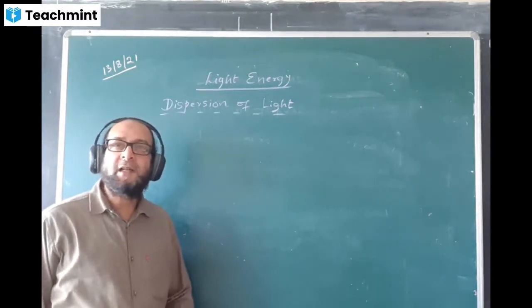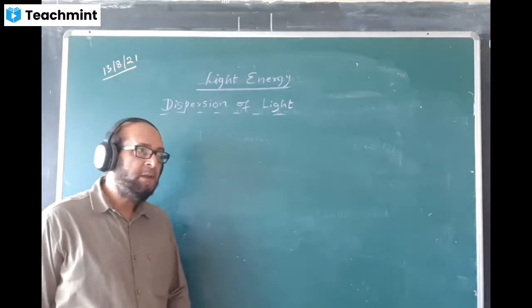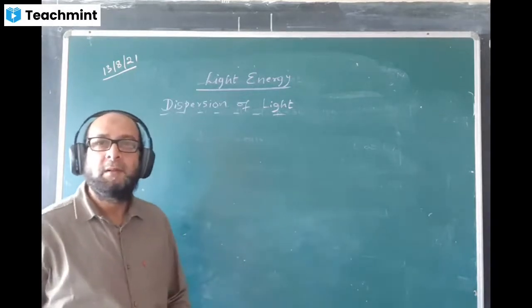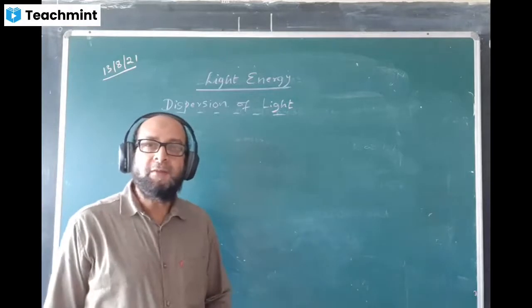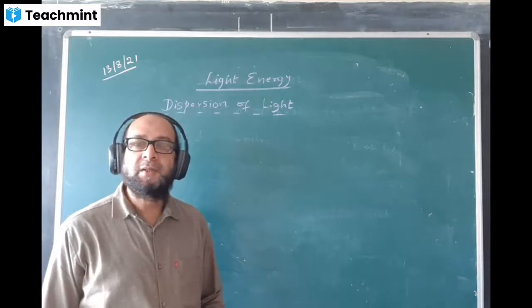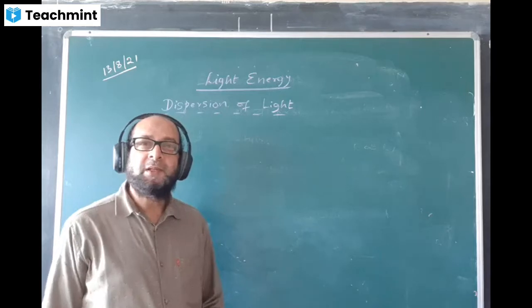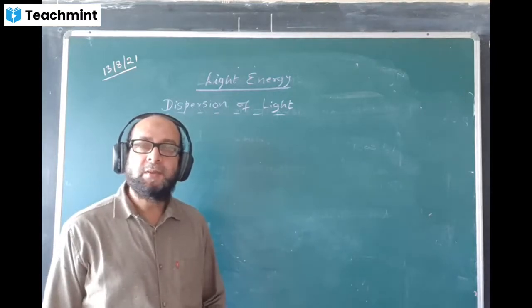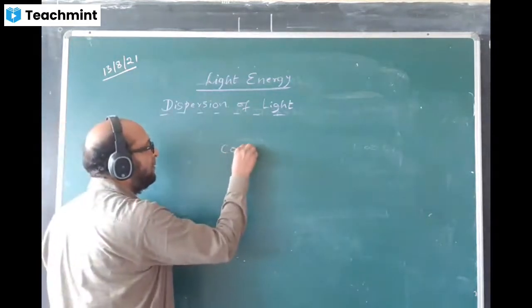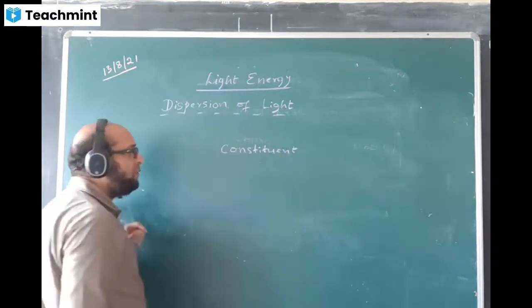The splitting of white light into its constituent colors. Constituent, spell: C-O-N-S-T-I-T-U-E-N-T.